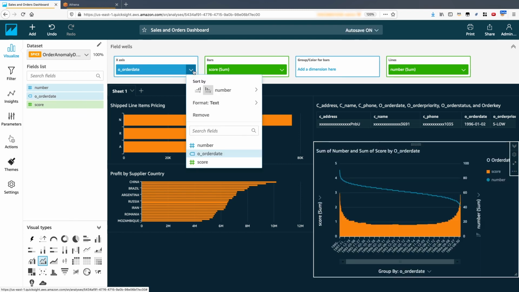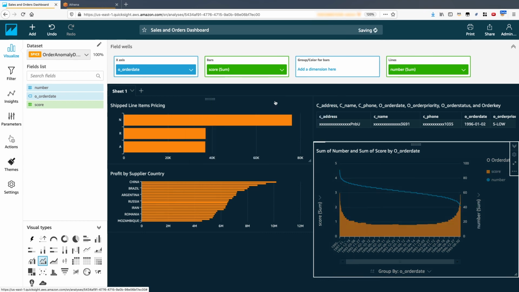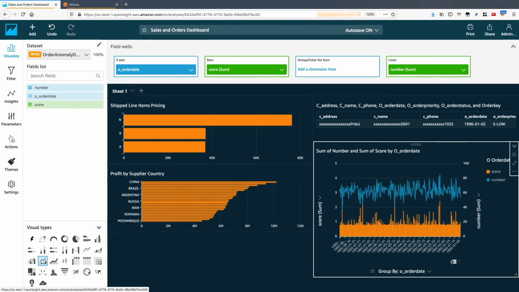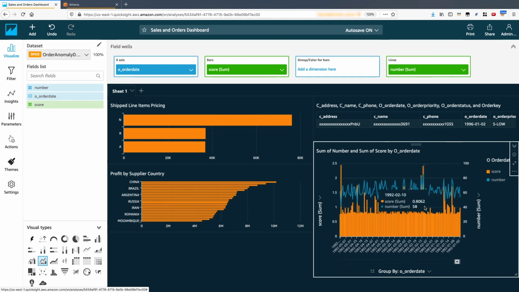Let's sort by date to give us a time series view of our orders. So let's zoom in to see which days are having higher than expected orders being placed, which could then be incorporated into our downstream supply chain forecasting or manufacturing processes. The higher bar charts indicate the presence of an anomaly order.